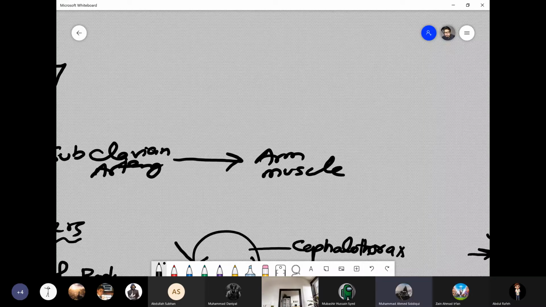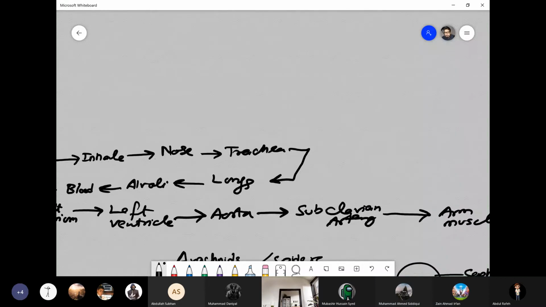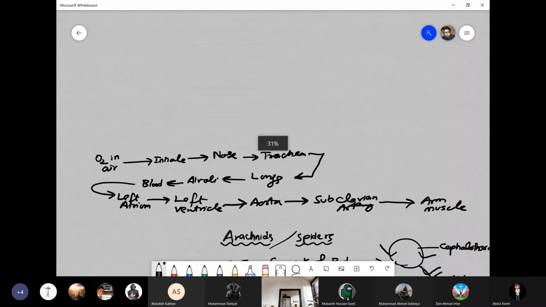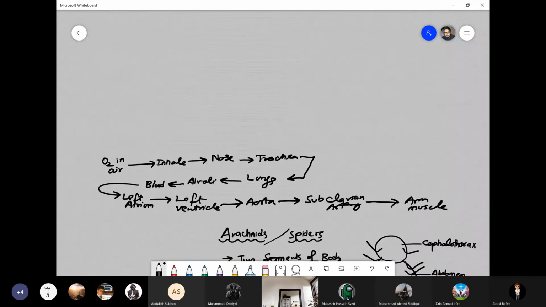Whenever we use arrows to write down a pathway or a procedure, this is called either a flow diagram or a flow sheet.